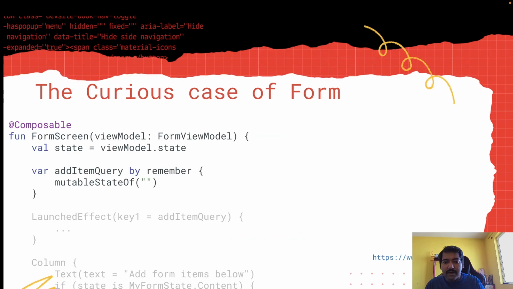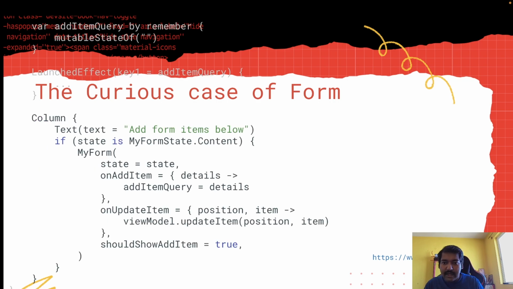So here I have a form screen, and I have something called addItemQuery, which is nothing but a string state, right? Then I have a column where I am creating my form. I have a column, and I am calling the MyForm function.